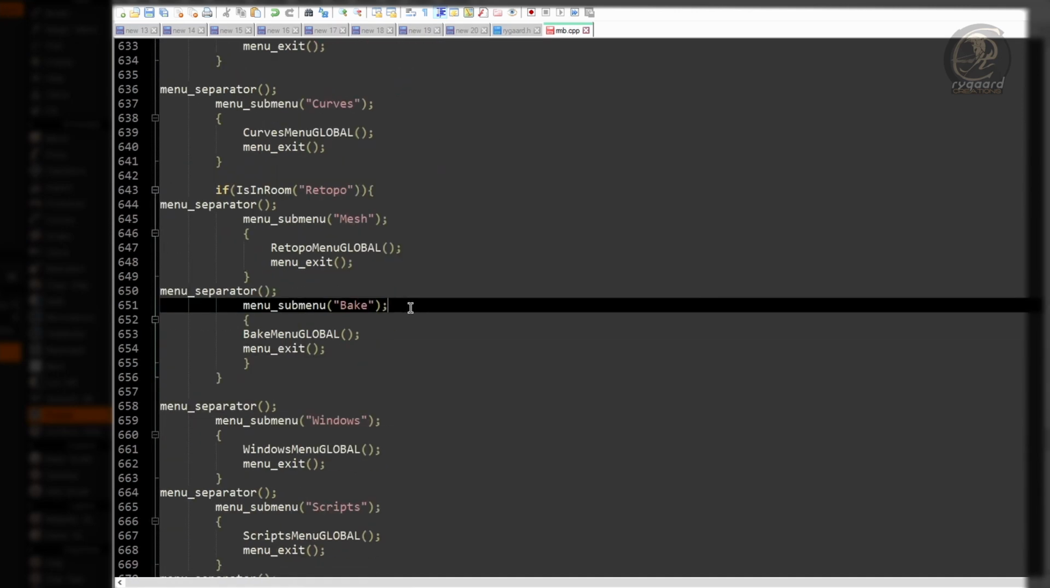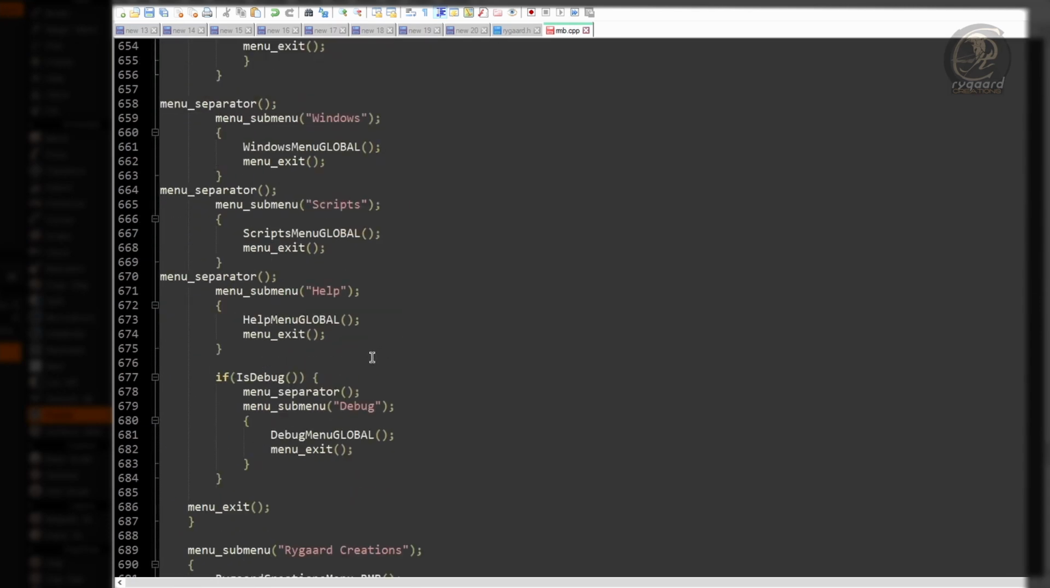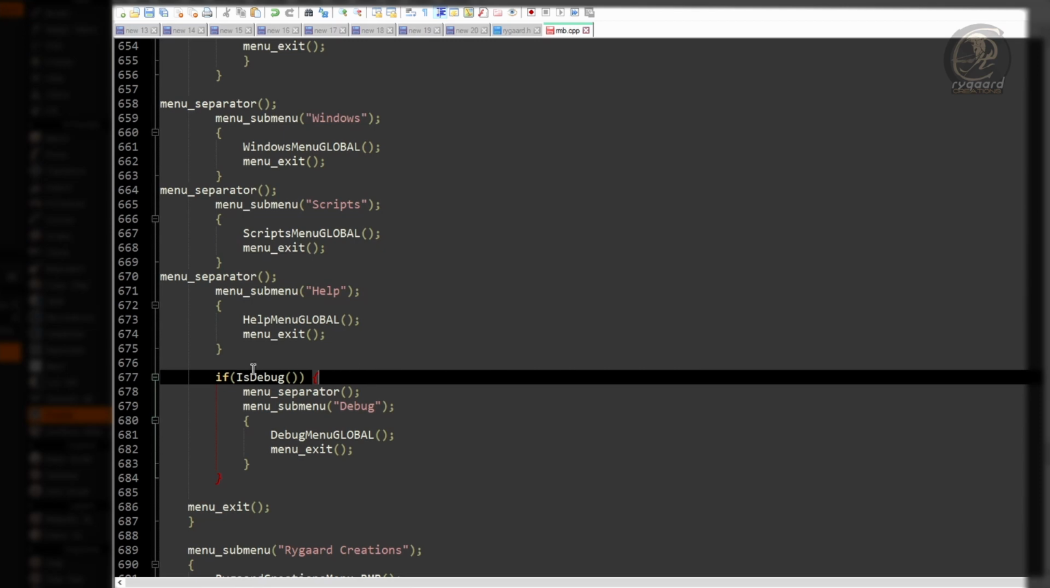In a similar way, I had to use another condition to check if I am in debug mode. If I am, then in this debug mode, the debug submenu will be displayed. Now, if I'm not in this debug mode, then the debug submenu will not be shown inside the advanced right-click menu, okay?